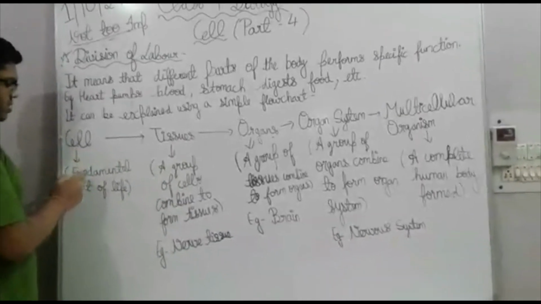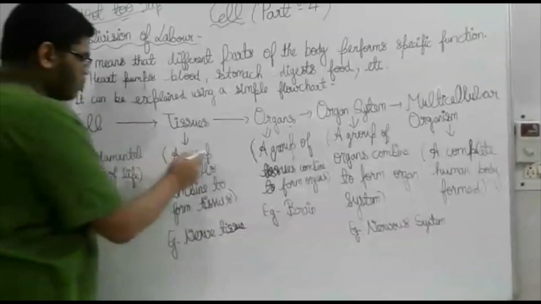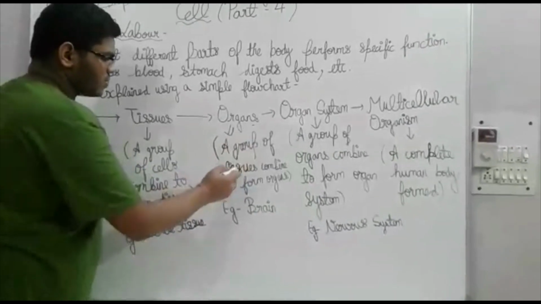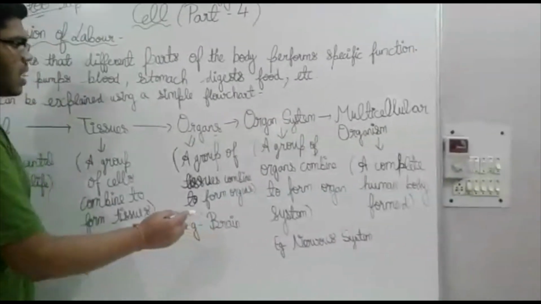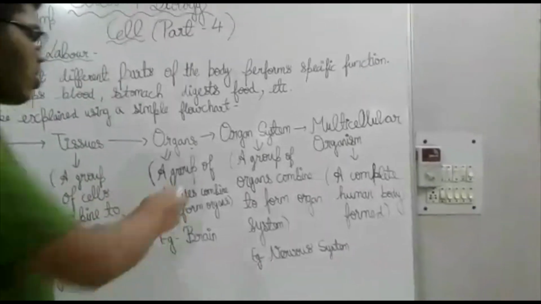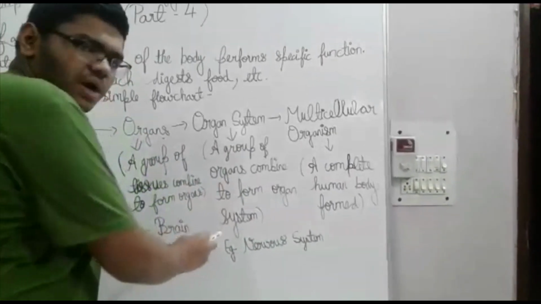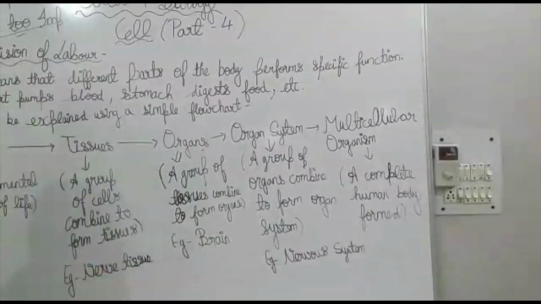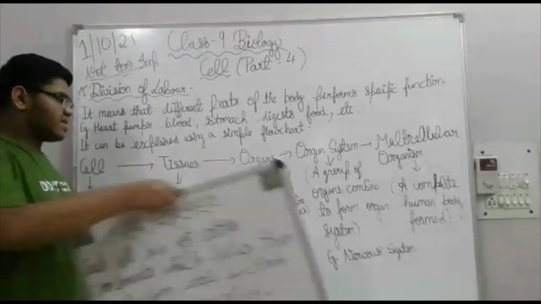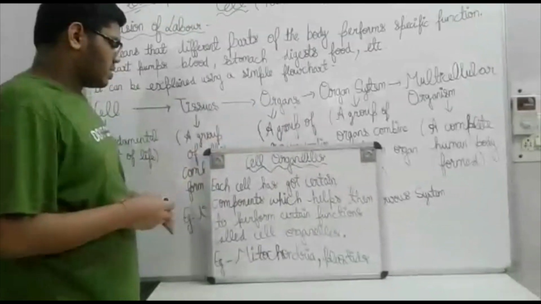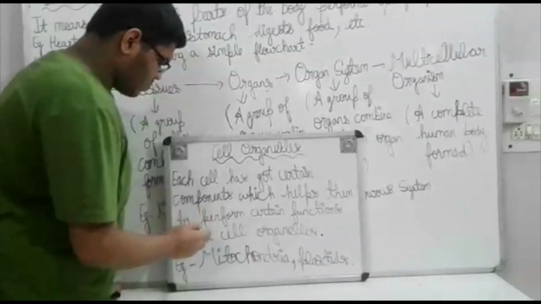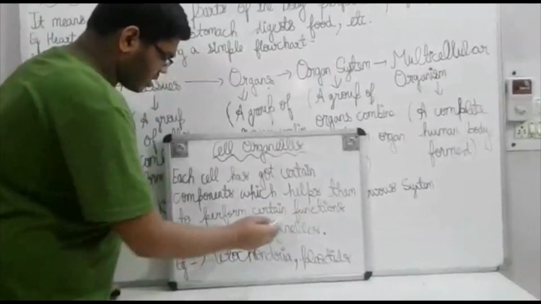The cell, as we know, is the fundamental unit of life. A group of cells combine to form tissues, for example nerve tissue. A group of tissues combine to form organs, for example the brain. A group of organs combine to form an organ system, for example the nervous system. A complete human body is formed, which is a multicellular organism. The last topic we discussed was cell organelles. Each cell has certain components which help it perform certain functions, called cell organelles.